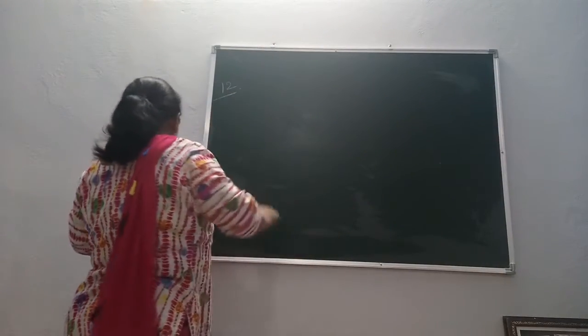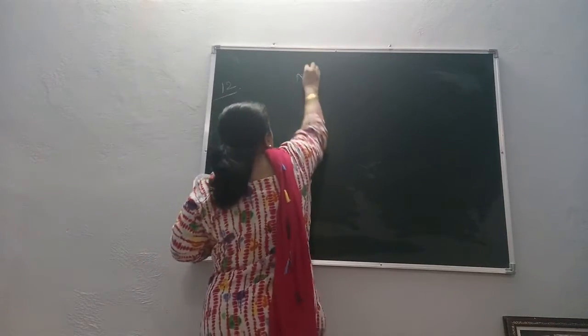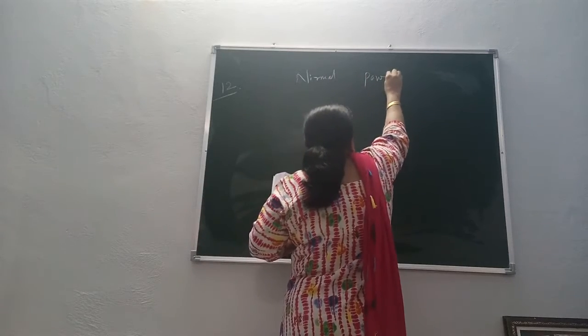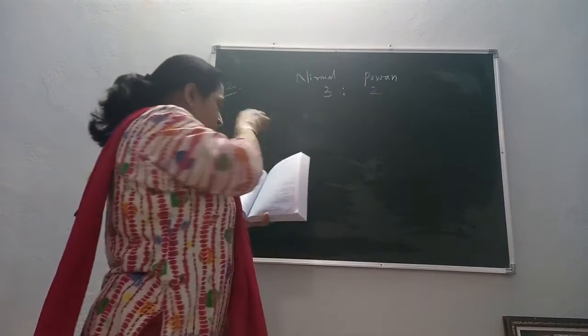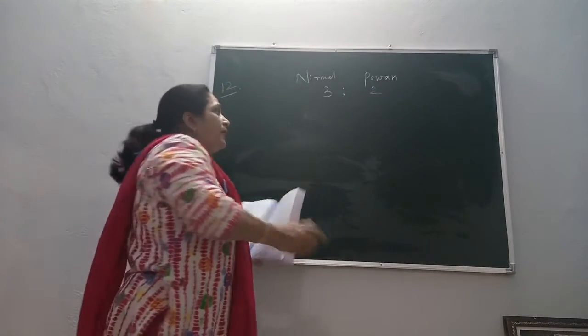Question number 12. Nirmal and Pawan. They are sharing profits in 3:2. The firm had given a loan to Pawan of 5 lakhs.